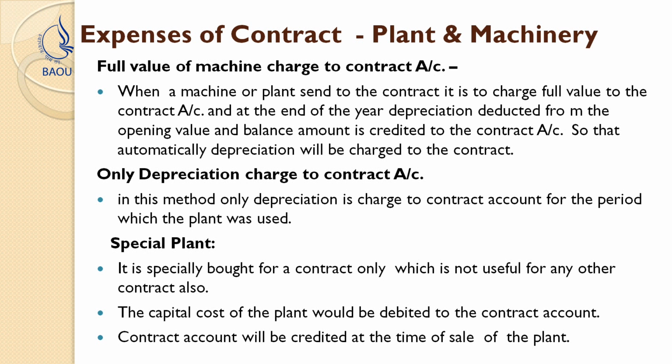It means that the amount of usage of the plant and machinery will be recorded in the books of account, which is the second method of recording plant and machinery. In this case, only the depreciation will be charged in the books of accounts and it will be debited to the contract account for the usage period of the plant and machinery. This is the second method.